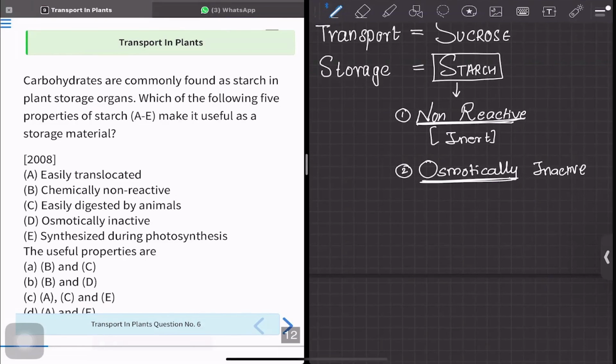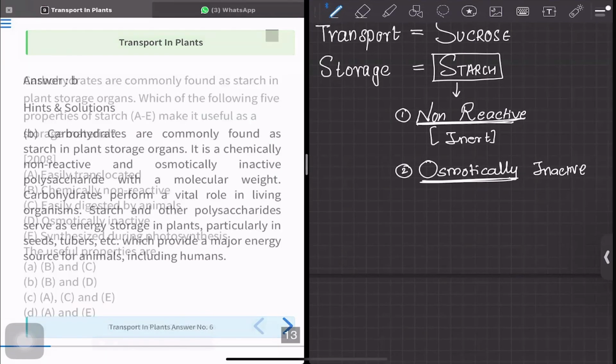Now let's see the options. Option B and option D we know. So the answer is clearly option B. But let's also see why other options are wrong. Option A is also a correct option, but since in the exam such a combination of A, B, and D is not given, we have to go by B and D. That is option B of this question. So that is the answer.